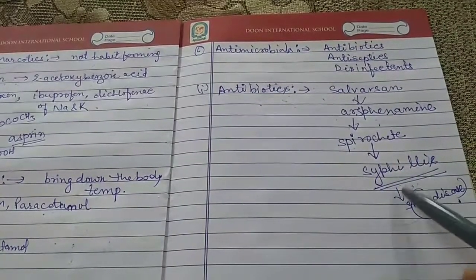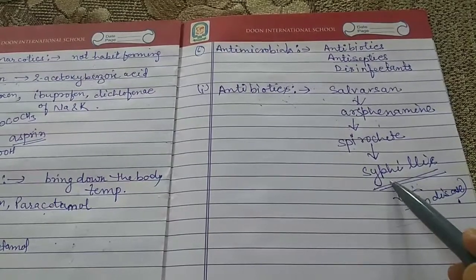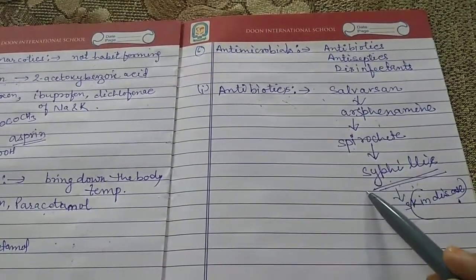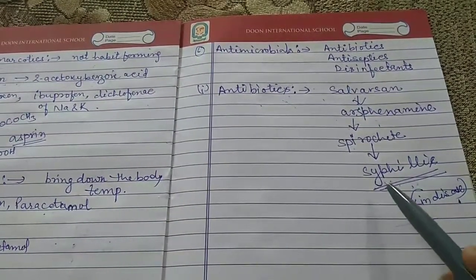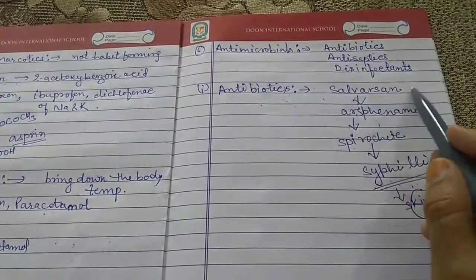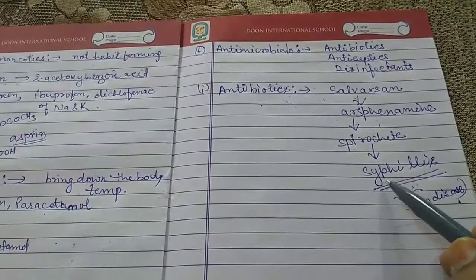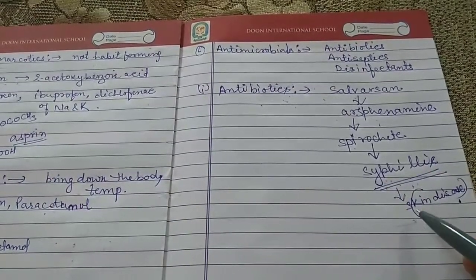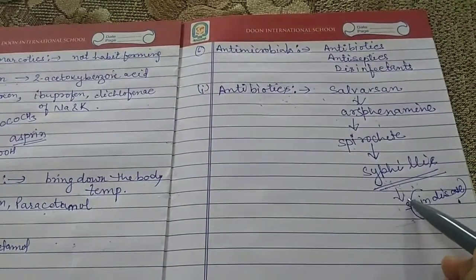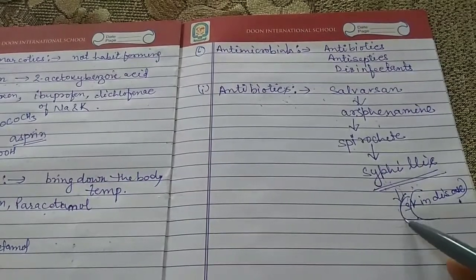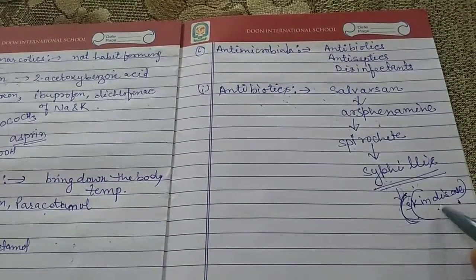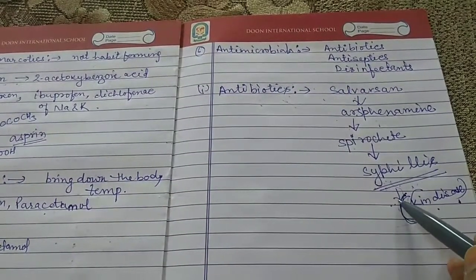For the discovery of Salvarsan, the scientists got the Nobel Prize, because it is important to cure the skin disease and it doesn't have any side effect. For that the scientists got the Nobel Prize.